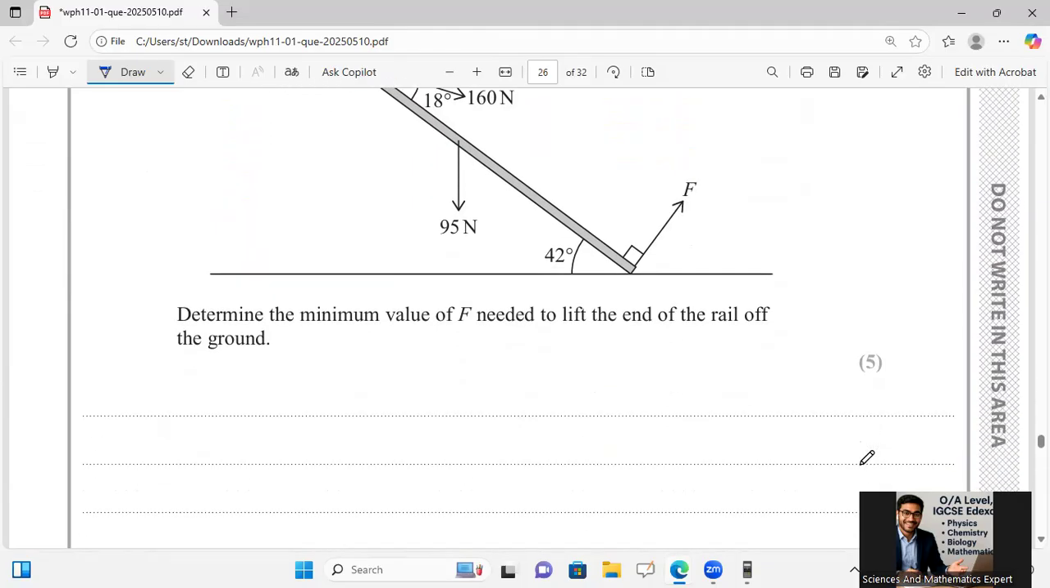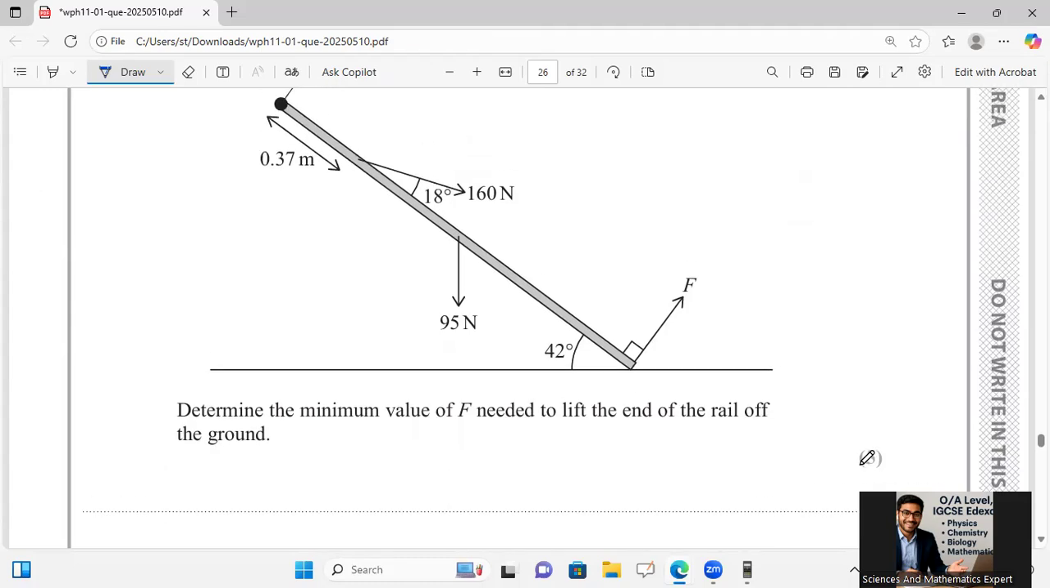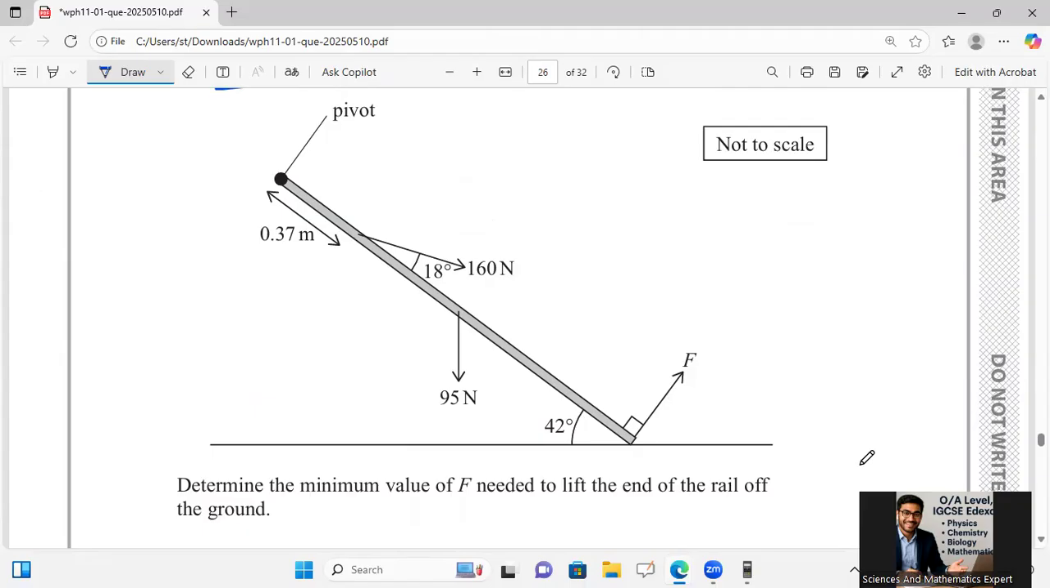Okay, for this one, first of all, I will have to go for the piston force about the pivot. That is 160 Newton, like this. 160 Newton along the piston, and by taking the angle of 18 degree also.